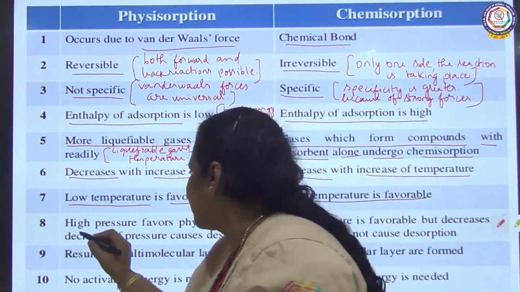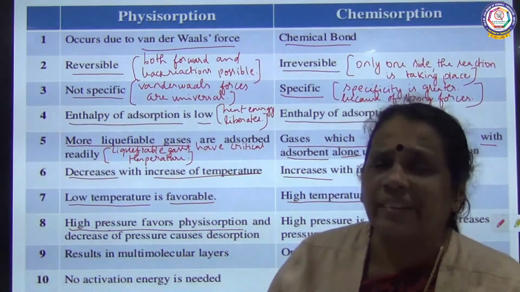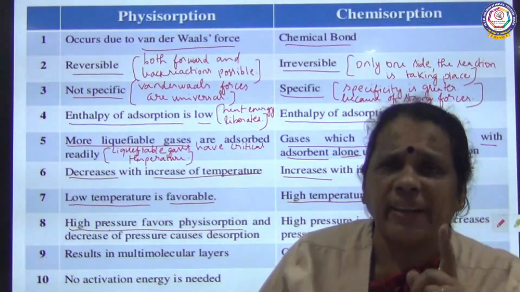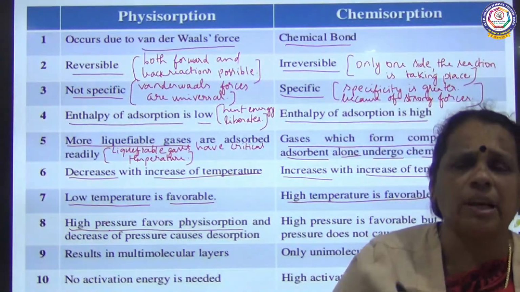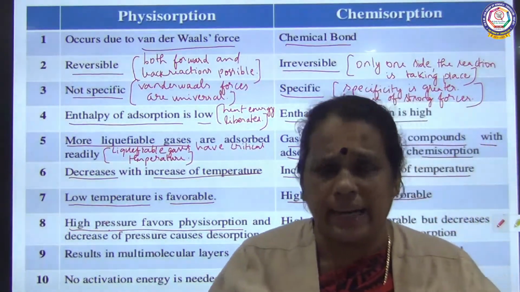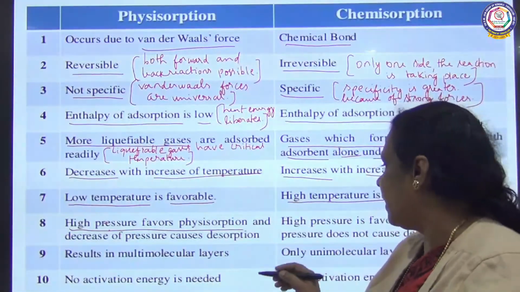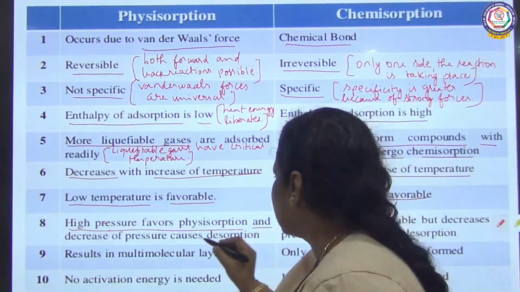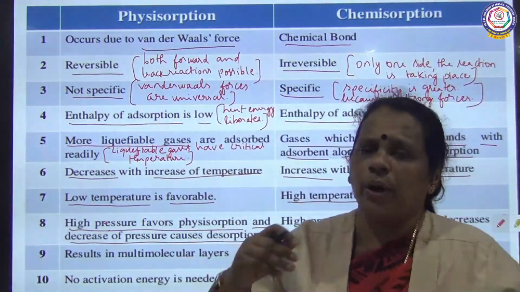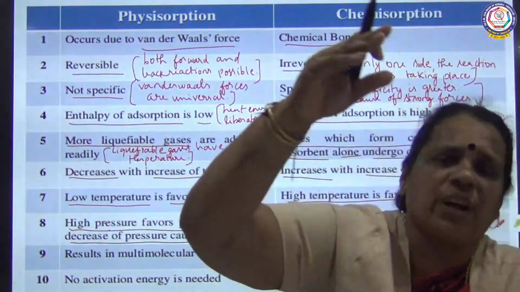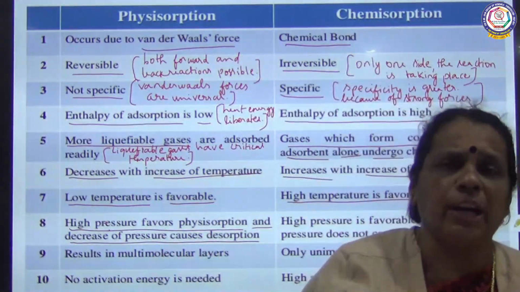Next, high pressure favors physical adsorption. When the pressure is greater, adsorption is also greater, so pressure and physical adsorption are directly proportional. When we increase the pressure, physical adsorption increases, and decrease of pressure causes desorption.